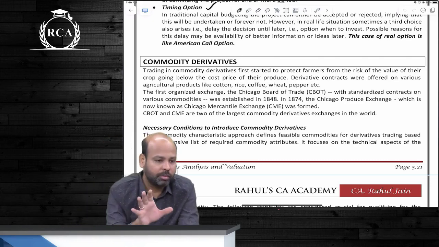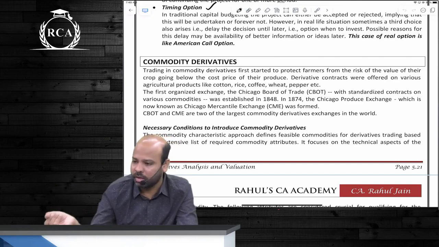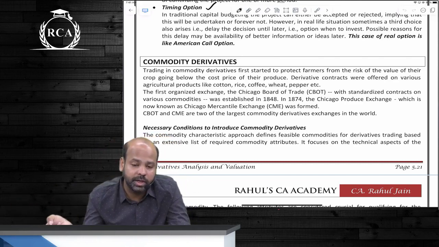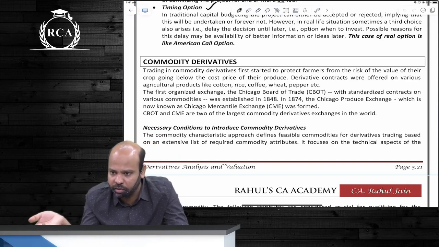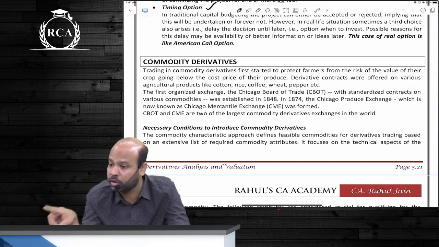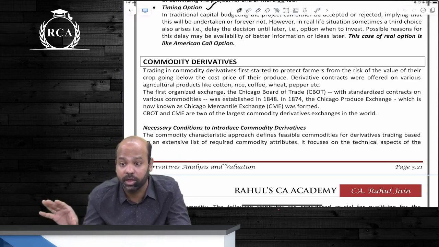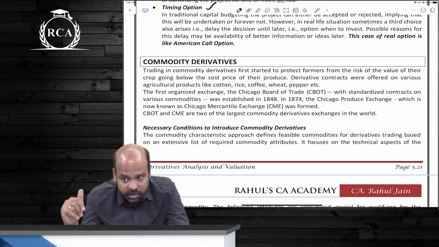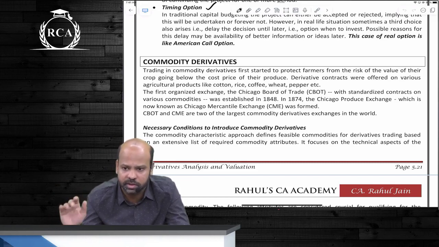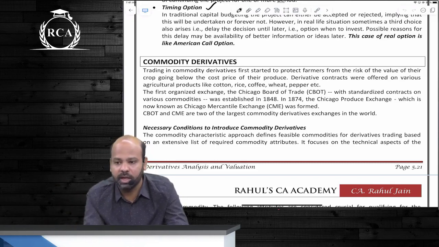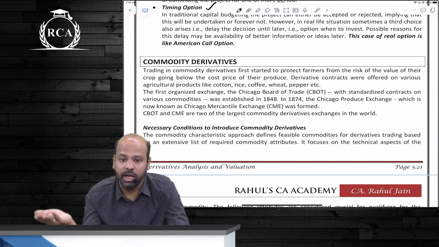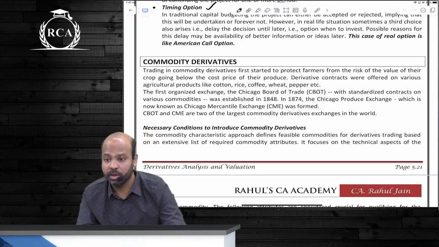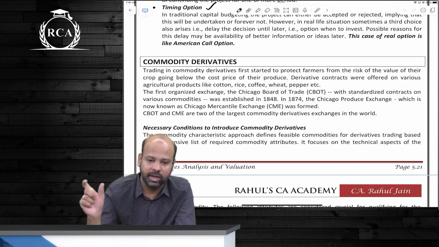If you talk about commodity derivatives, gold futures and silver futures are so common. In agricultural commodities, there are also forwards and futures contracts available in the market, but not on every agricultural commodity, and the limit is specified also, because the government will not want prices of agricultural commodities to move up and down by huge percentages. If someone starts to speculate in this, then imagine what will happen to food inflation. That will again have an impact on the entire inflation of the economy. Correct? So these are commodity derivatives.